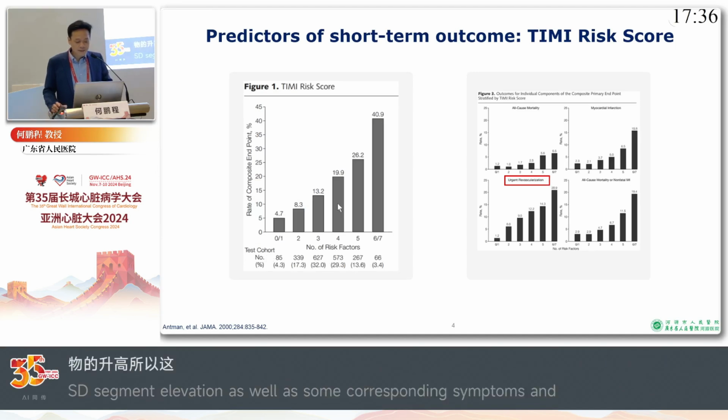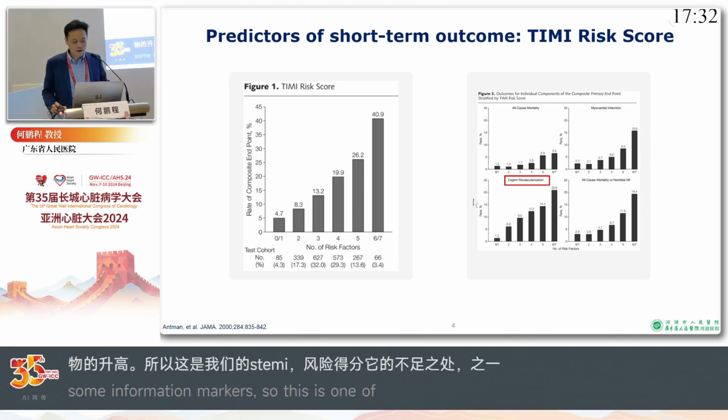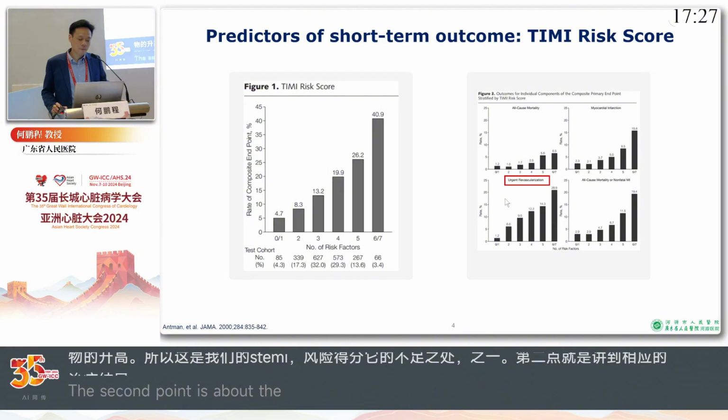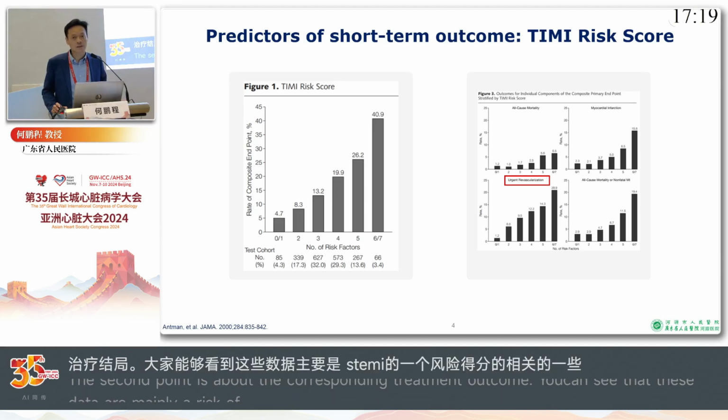The second one is about the outcome. The data developing the TIMI risk score focused on one individual outcome, that is urgent revascularization.